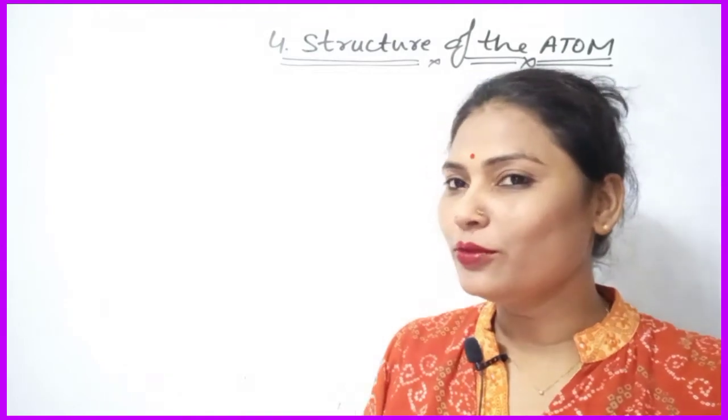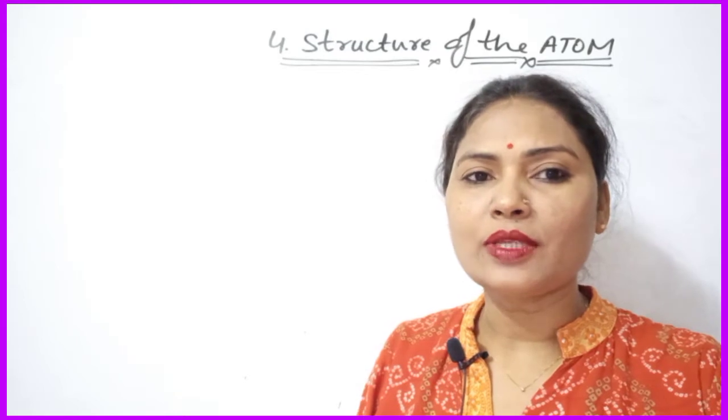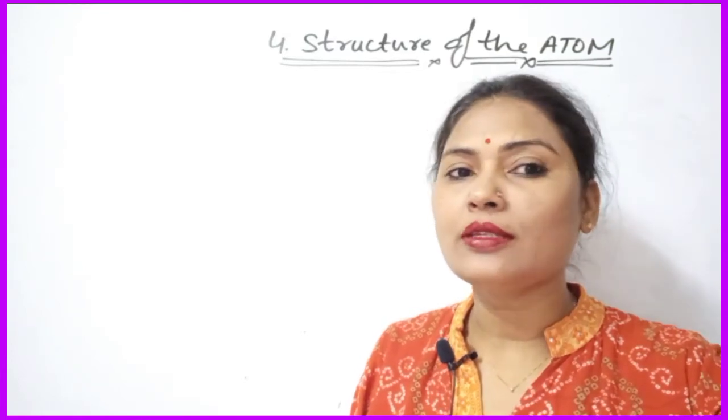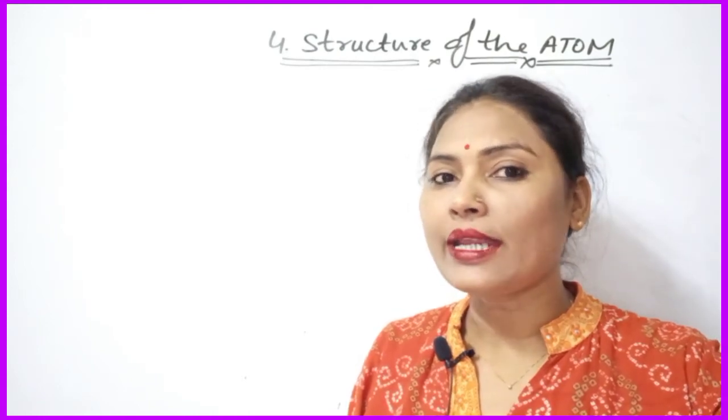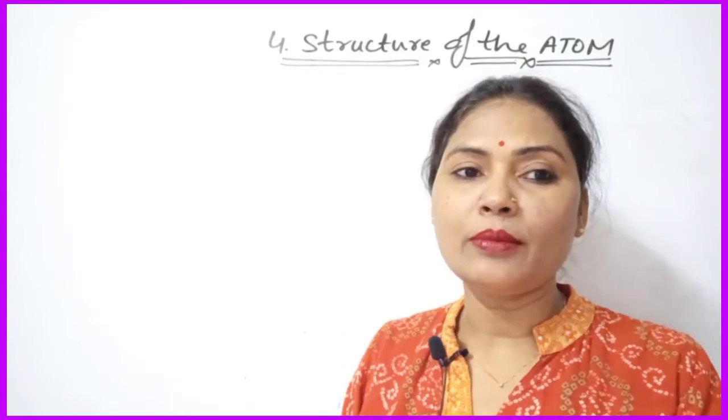Hello everyone. Today I want to start the next topic, that is isotope. And you know that we are doing chapter 4, that is structure of the atom. And you know that in nature most of the elements have a number of atoms which have the same atomic number but different mass number. Such atoms of an element are called isotopes. Thus, isotopes are atoms of the same element having the same atomic number but different mass number.